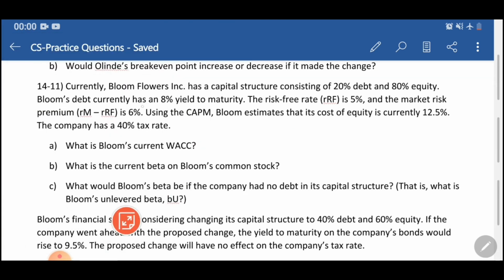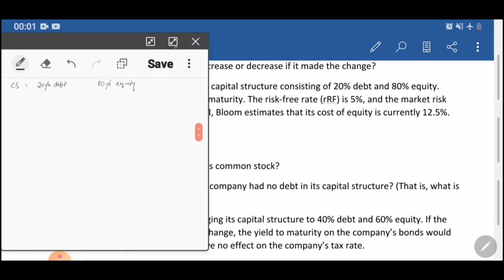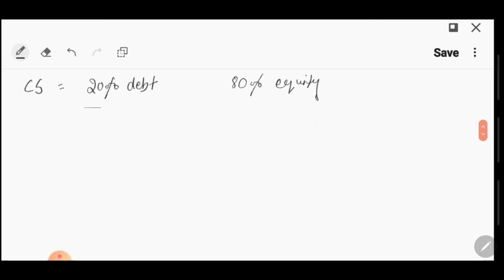Bloom's debt currently has an 8% yield to maturity. Okay, so they have given you the rate of the debt, the cost of debt. So the cost of debt RD is 8%.